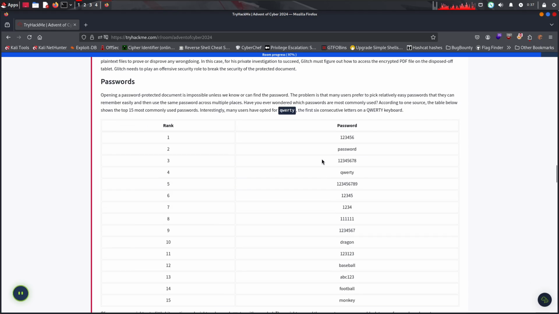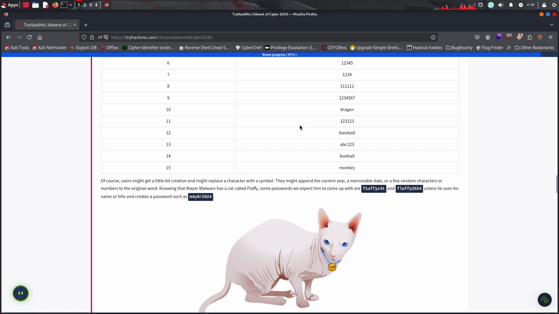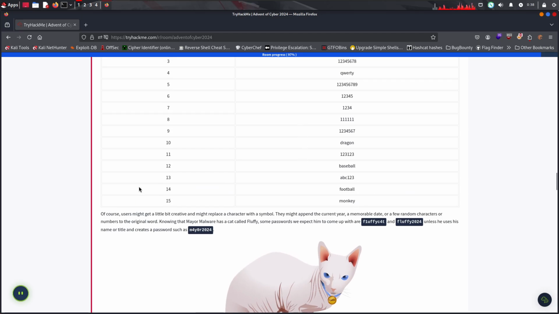Alright, so here is a bit about passwords. Opening a password protected document is nearly impossible unless we know or can find the password. The problem is that many users prefer to pick relatively easy passwords that they can remember easily and then use the same password in multiple places. Alright, so here are the 50 most common passwords. Monkey is the most common.